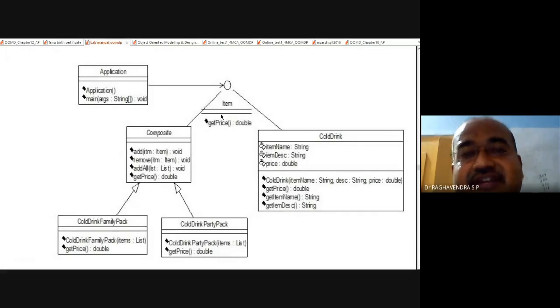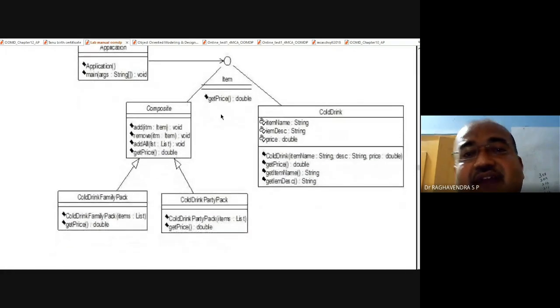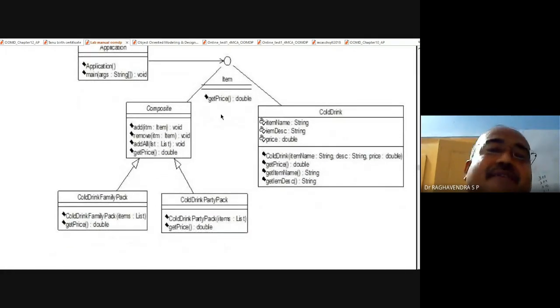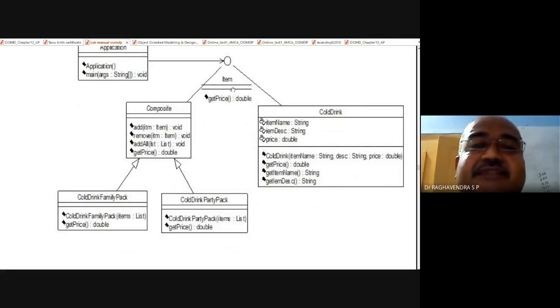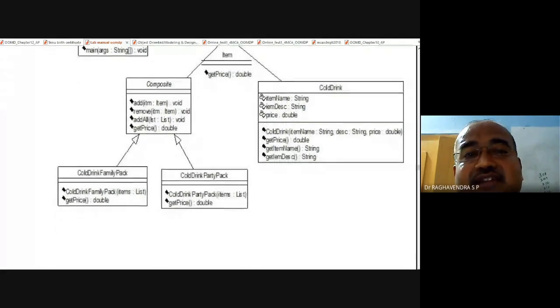For this interface, we have a special type of method called getPrice. This getPrice is declared over here. It is not yet defined, so it will be clearly defined in the subclasses. Now, this interface has two subclasses. One is called Composite, and another one is called ColdDrink.